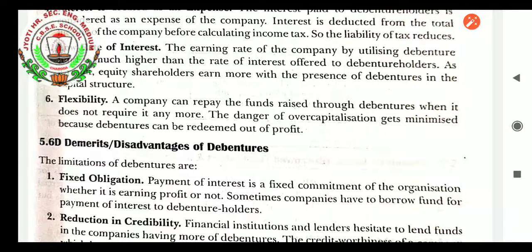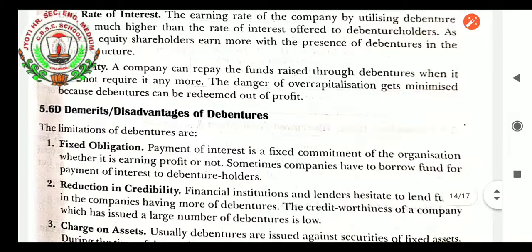Demerits, disadvantages of debentures. What are the demerits, students? The following are the disadvantages or demerits of the debentures. Very first, there is a claim over a fixed obligation. That is, payment of interest is a fixed obligation. Even if the company is suffering from loss, they still have to pay the rate of interest to the debenture holders. Payment of interest is a fixed commitment of the organization. Whether it is earning profit or not, it is not the rule. Sometimes the company has to borrow funds for paying back the debenture holders. So that is a big problem for companies some of the time when they are suffering from a loss situation.